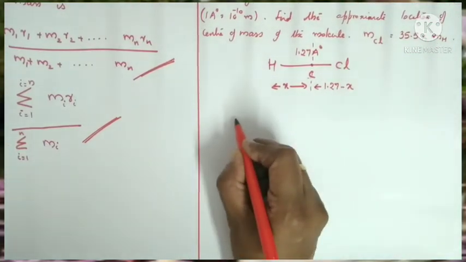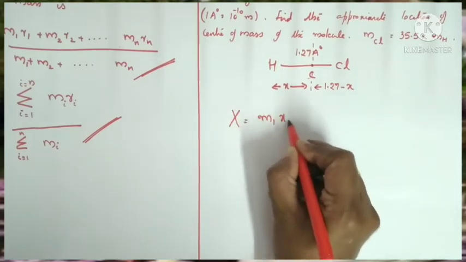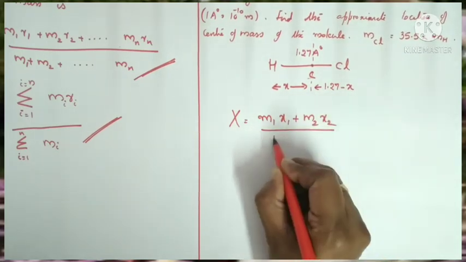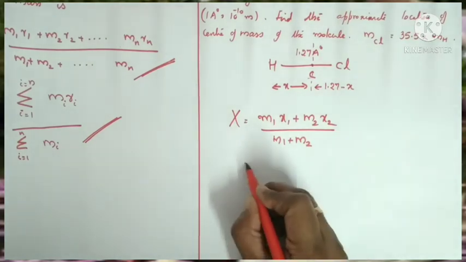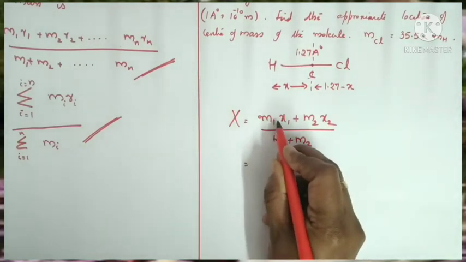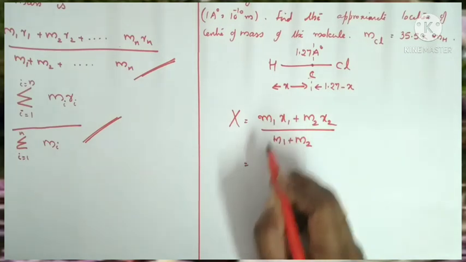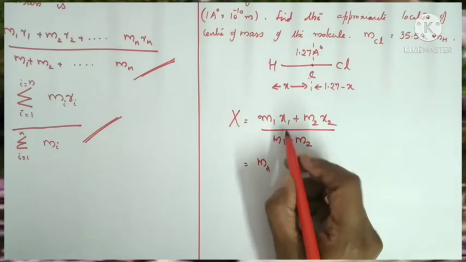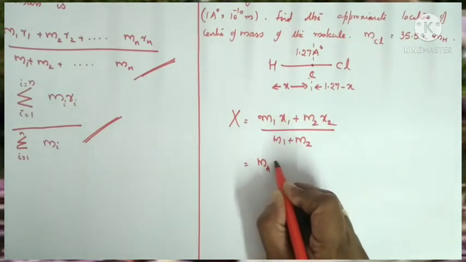Now we know the position of the center of mass is given by m1 x1 plus m2 x2 divided by m1 plus m2, is equal to, here the first atom is hydrogen, the second one is chlorine. So the mass of hydrogen we write m_H. Hydrogen is at a distance x, isn't it? x.